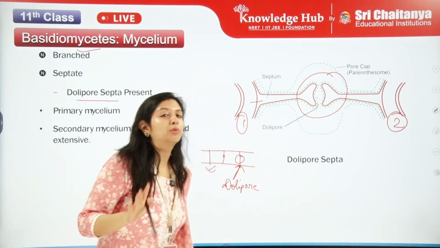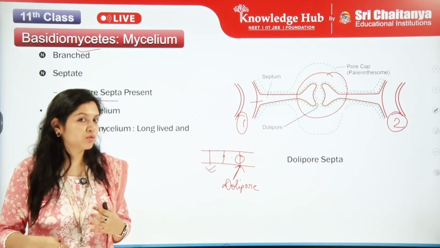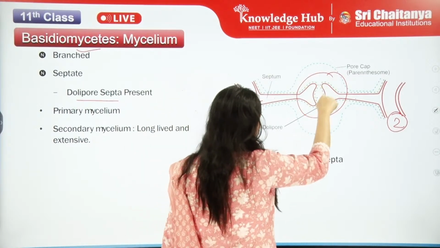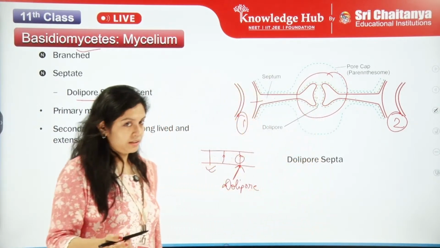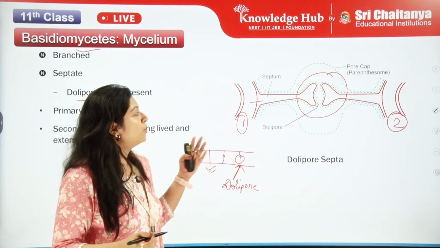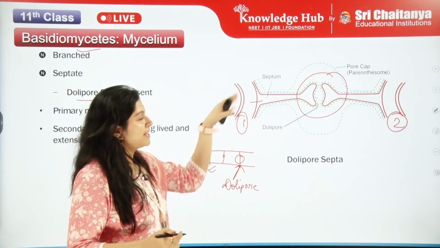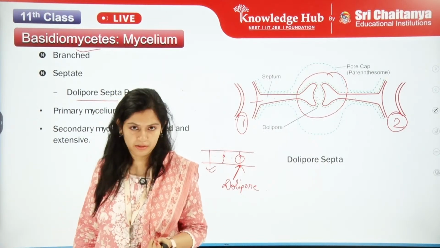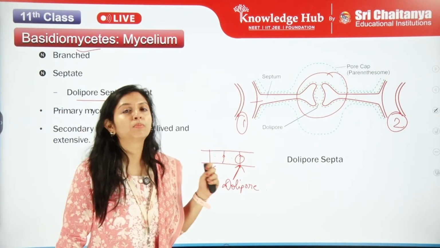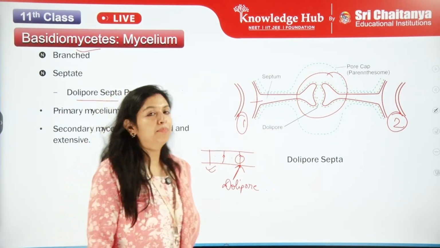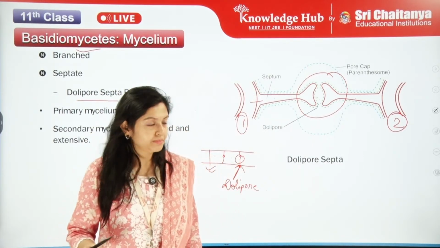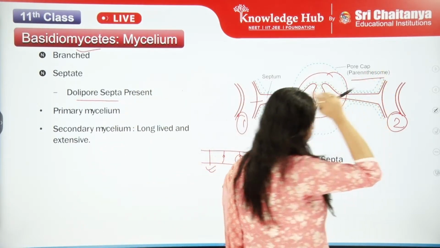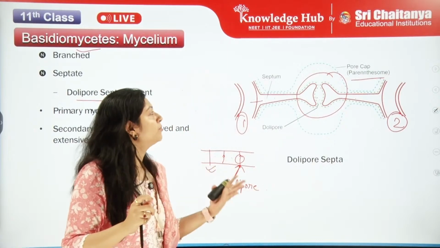So this is the dolipore septa, and we have various names for these things. Number one, the upper structure of this, which is surrounding the dolipore septa, encompassing this dolipore from the upper side, is called a pore cap. Okay, that is called a pore cap. The pore cap is also called the parenthesome. So this is another name of the pore cap.